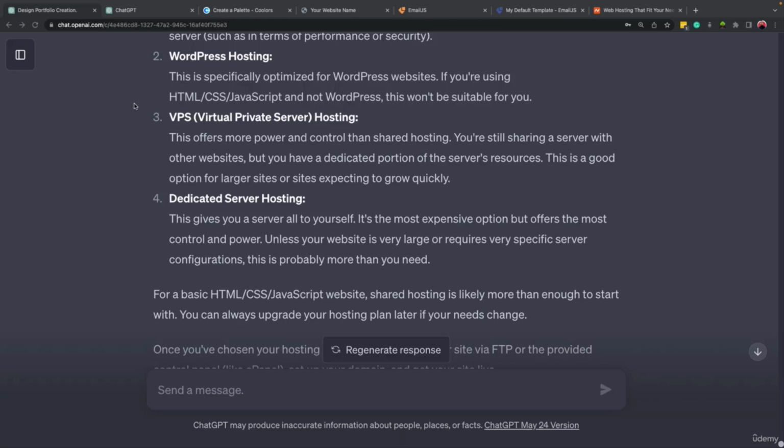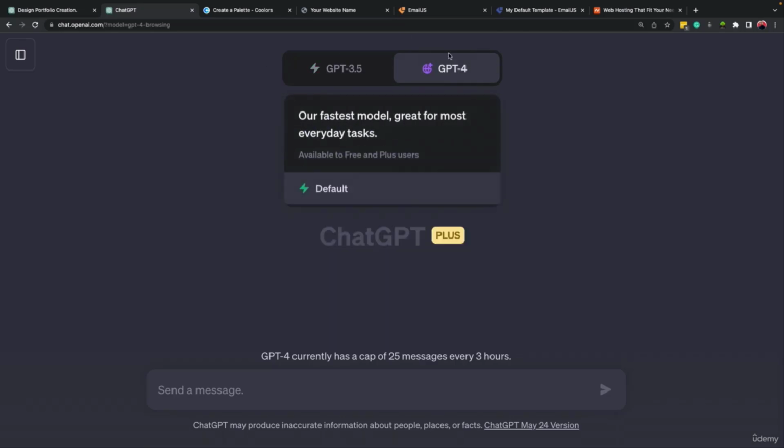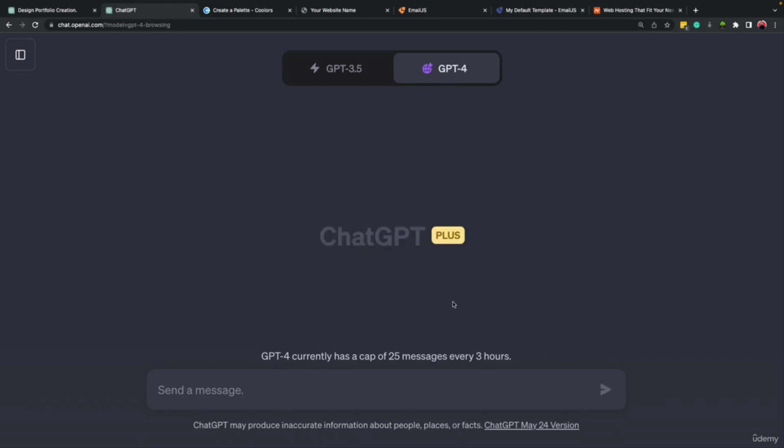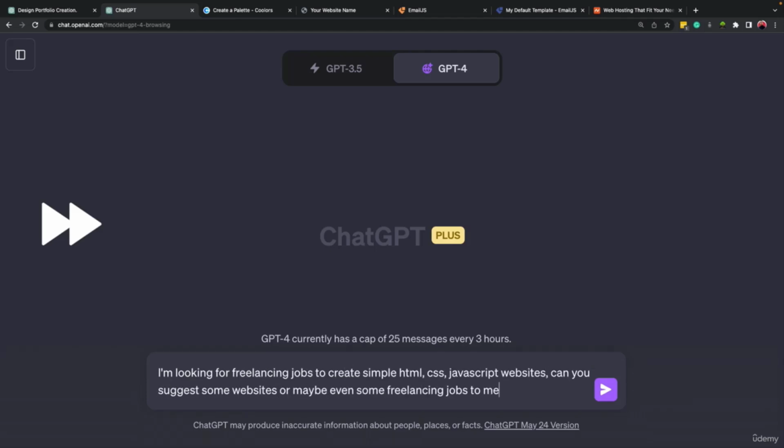All right, now that you have learned how to create a website, how to upload it, and how to create different parts of this website, how we can make money with it, right? We can come here to ChatGPT if you have access to ChatGPT 4, especially the web browsing part, okay? You can come here, select this one, and write down, I'm looking for freelancing jobs to create simple HTML, CSS, JavaScript websites.